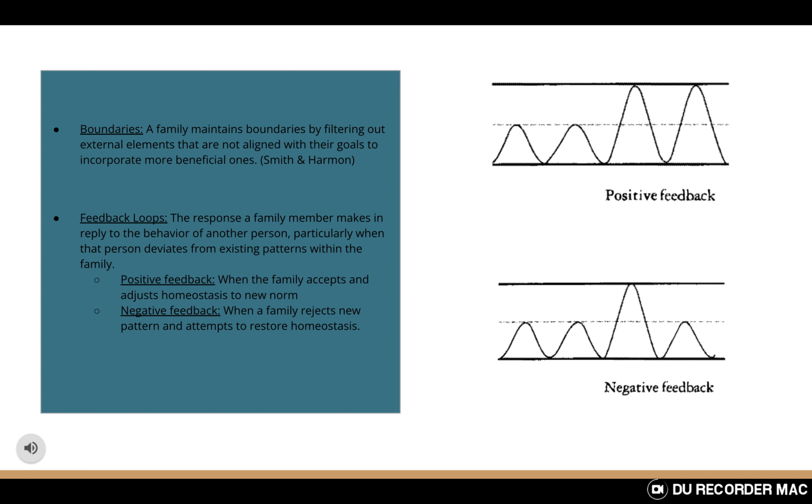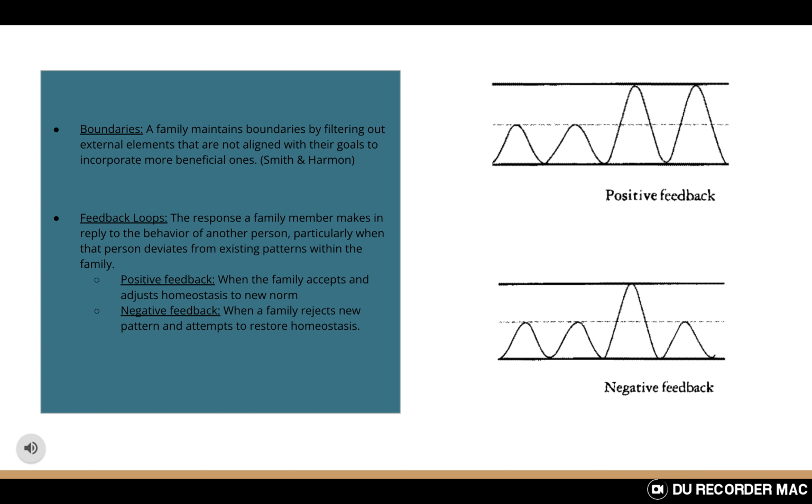Another type is closed. Family members are overly involved with each other and individual identities are not allowed. They have little exposure to outside influences and they are not accepted. Random, which means there are no real clear boundaries for what is accepted, and it can be a little chaotic.